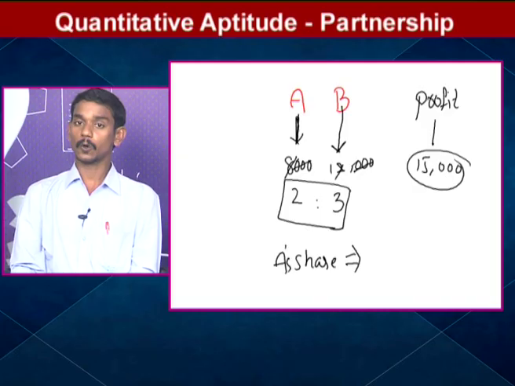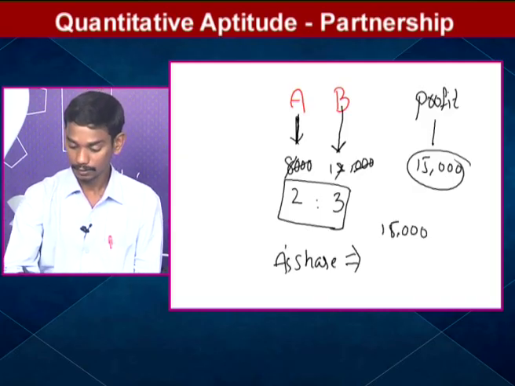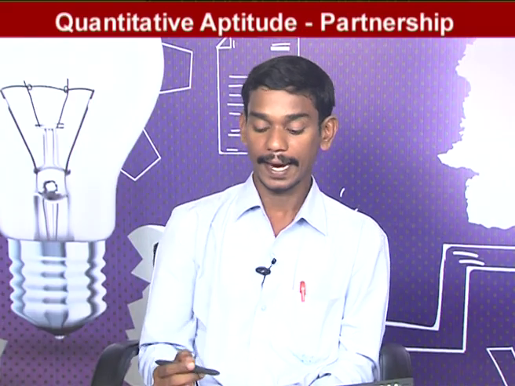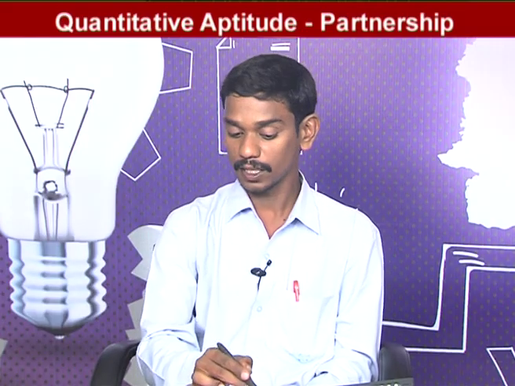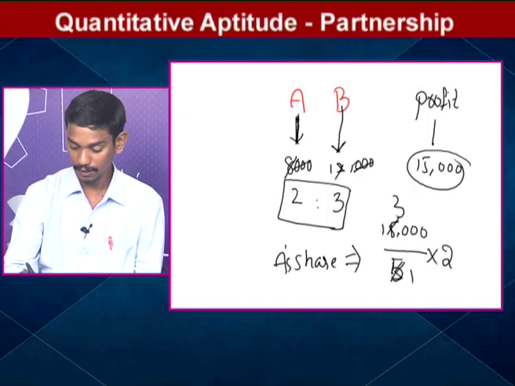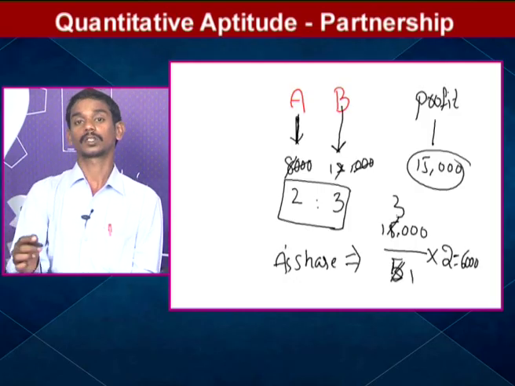This 15,000 rupees is divided into 5 equal parts. Why? Because in the 5 equal parts, 2 parts belong to A and 3 parts belong to B. What is the sum of the ratio? 5. How many parts to A? Only 2 parts. So 15,000 divided by 5 is 3,000, into 2 means 6,000 rupees is A's share in that total profit.